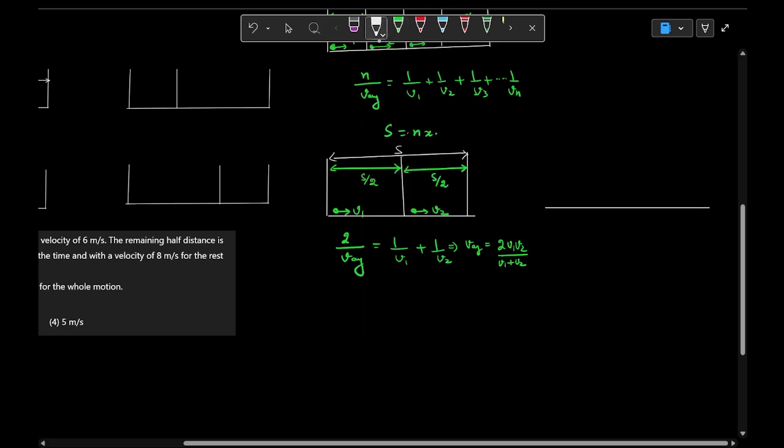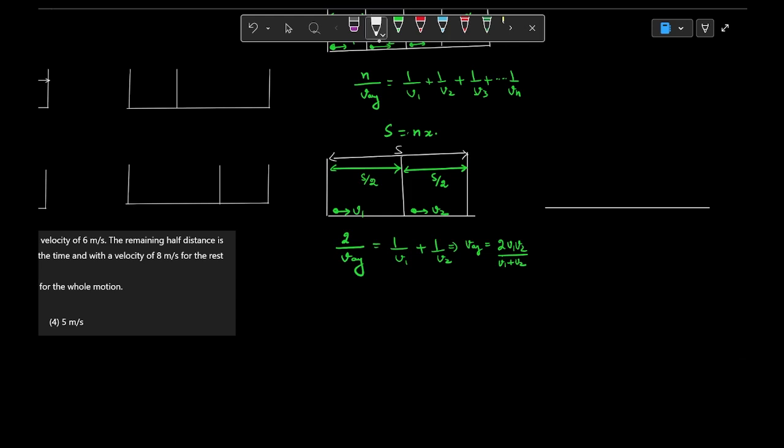If the total distance is bifurcated into n equal parts, you have to write n by v average is equal to 1 by v1, 1 by v2, 1 by v3, and so on up to the n parts. It may be 2 parts, 3 parts, 4 parts. The total distance may be divided into 2 equal parts, 4 equal parts, 7 equal parts, 8 equal parts, whatever the question is asking.